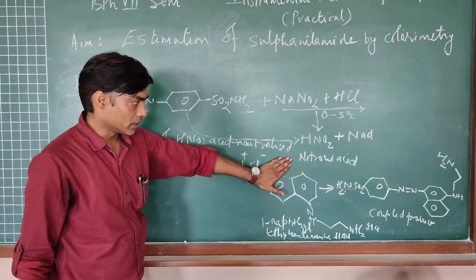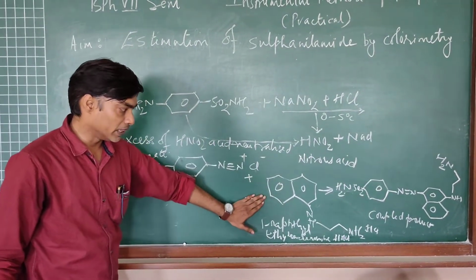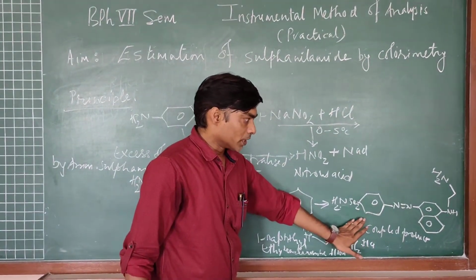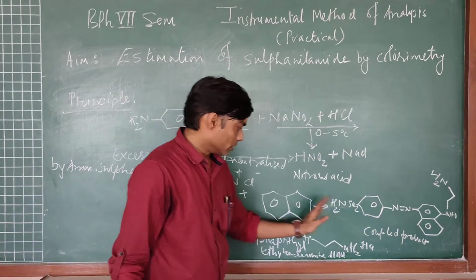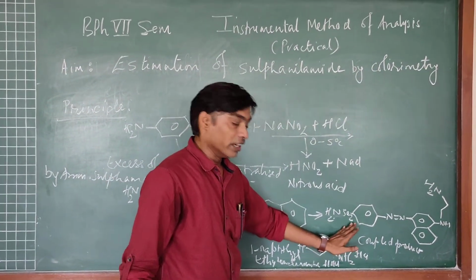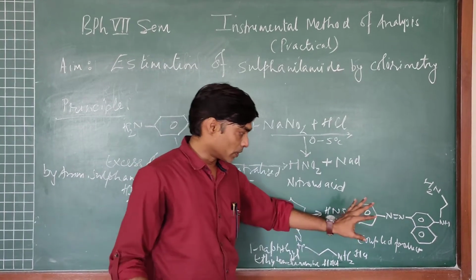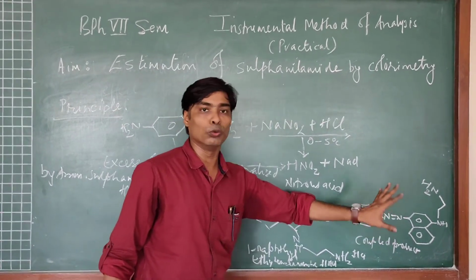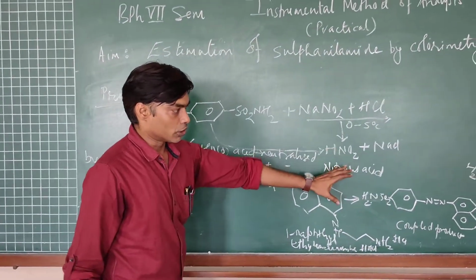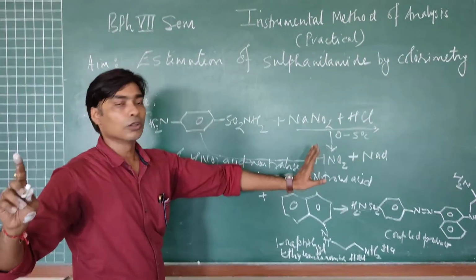Excess of nitrous acid is to be neutralized before the coupling reagent is added, so that the complex formed will have a clear color corresponding to its lambda max, which has been found to be around 530 to 540 nanometer, and we will be estimating this in the colorimeter.